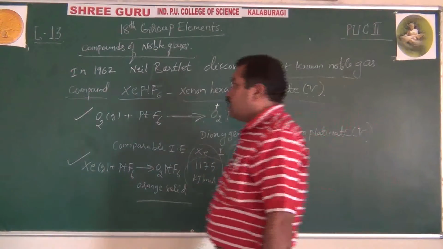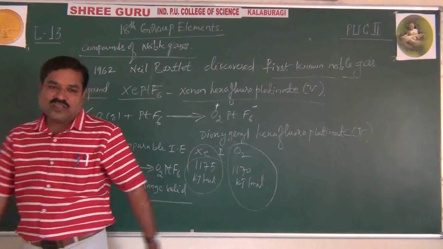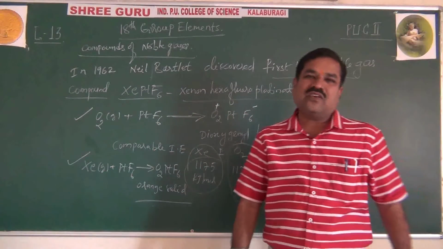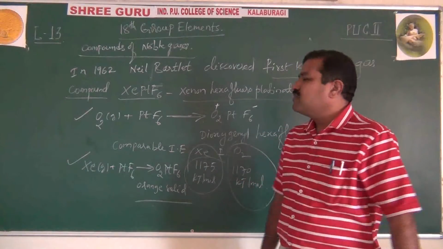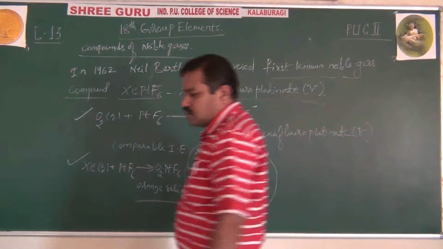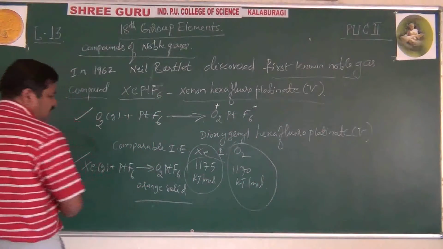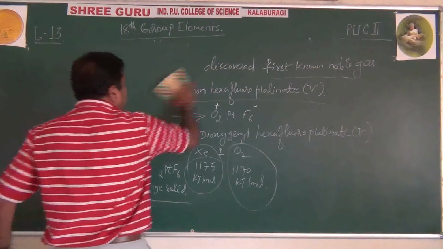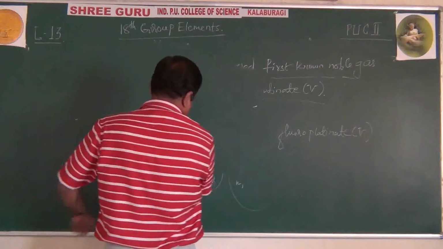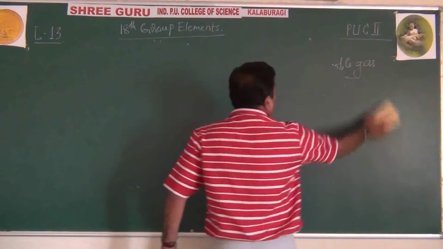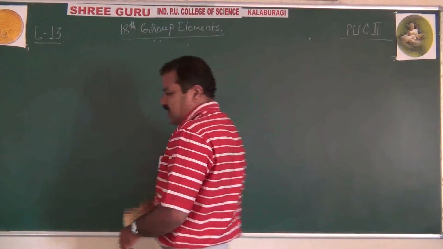Like this, he prepared the first known noble gas compound, called xenon hexafluoroplatinate(V). By discovering this, other compounds of xenon were subsequently discovered. What are those? Let us see one by one. The low ionization energy of xenon and the high electronegativity of fluorine make them react. After XePtF6, several compounds have been prepared.